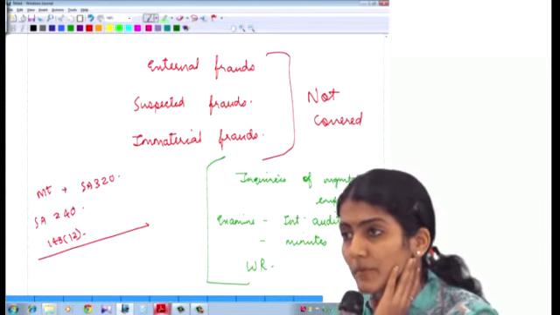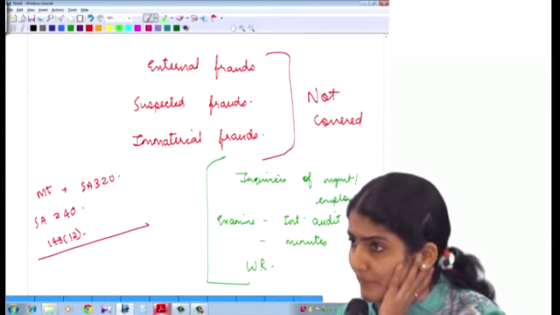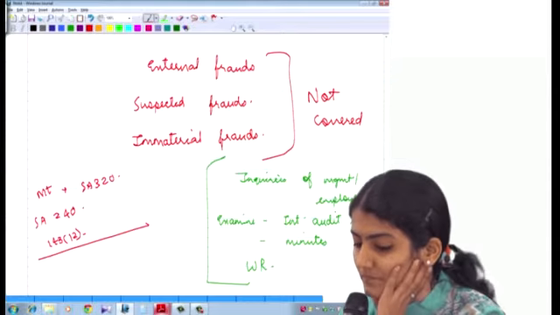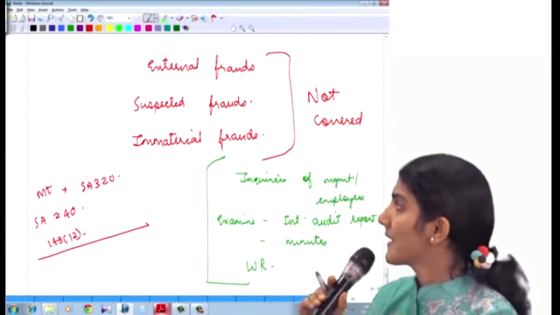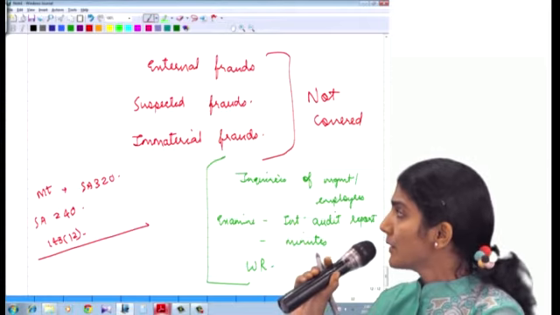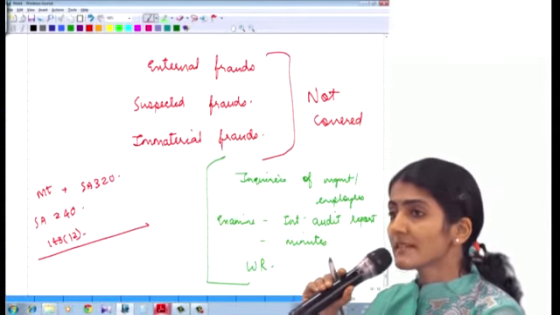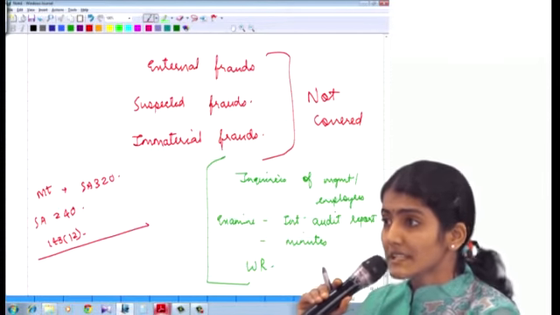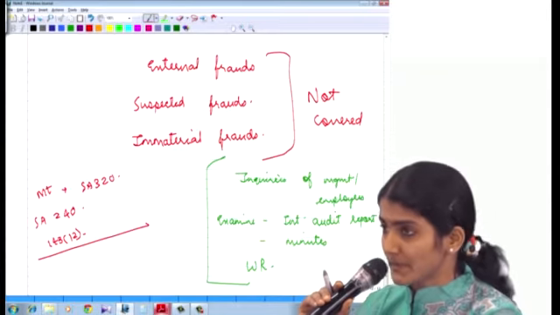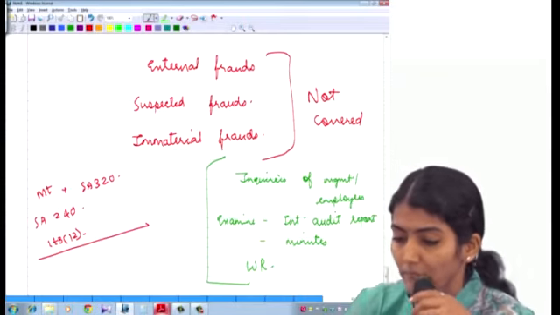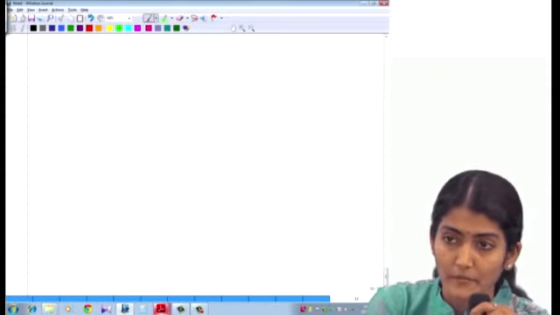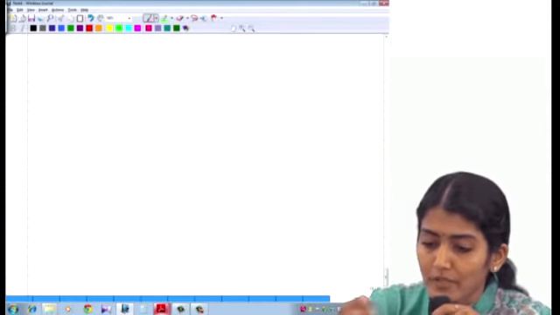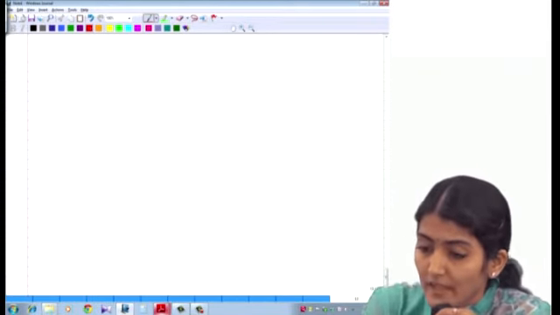Right, so we've completed up to clause 10, which is fraud. Inquiries of management and other employees, examine the internal auditor's report, the minutes of the meetings, and also obtain the written representations from the management. Internal auditor's report, because from there also you come to know about any noticed or reported frauds.